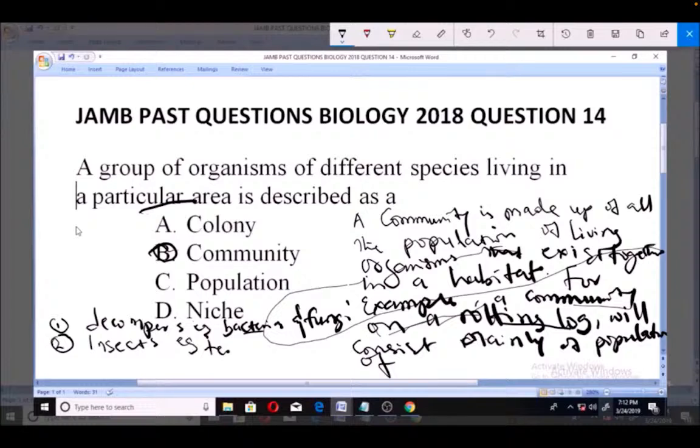So in this community of a rotten log, the particular habitat, we have decomposers like bacteria and fungi, insects like termites and ants, lizards and small birds. You can see different organisms of different species living in a particular area. This particular area is the rotten log. So you can see that it fits into this definition of a community. And that is why option B is the right answer for this. Thank you.